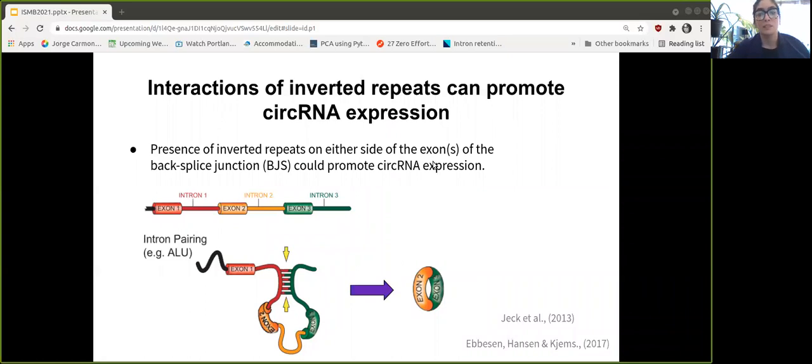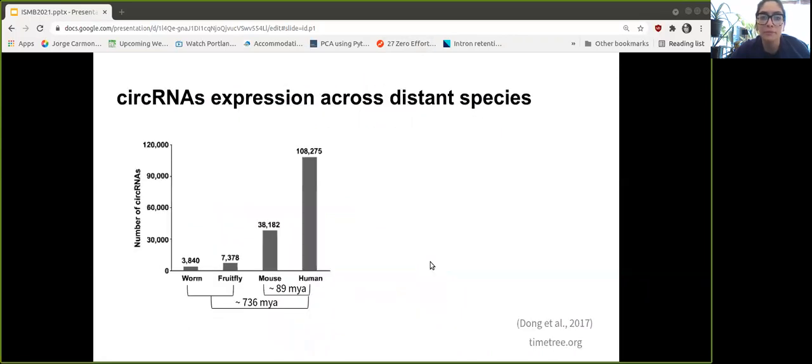So one of the mechanisms that could aid the expression of circular RNAs is the presence of inverted repeats along the introns forming the circular isoform. So in this cartoon, we again have a pre-mRNA where we have the boxes as exons and the lines as introns. And in this case, we can see that intron 1 and intron 3 are joining due to the presence of complementary regions that then could promote the expression of the circular isoform.